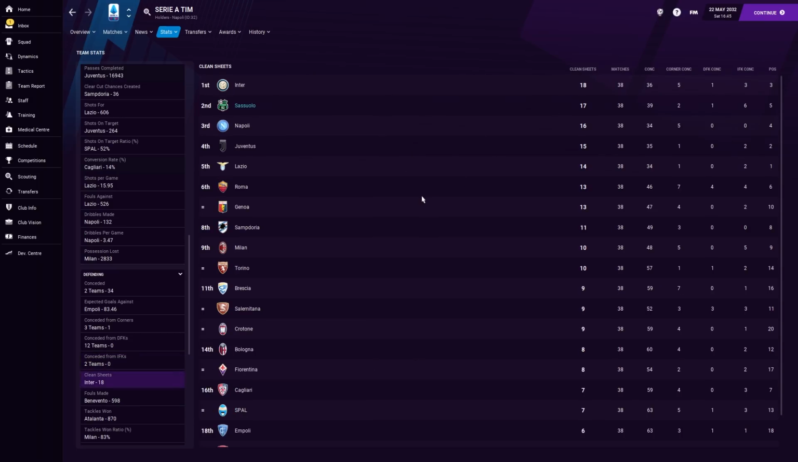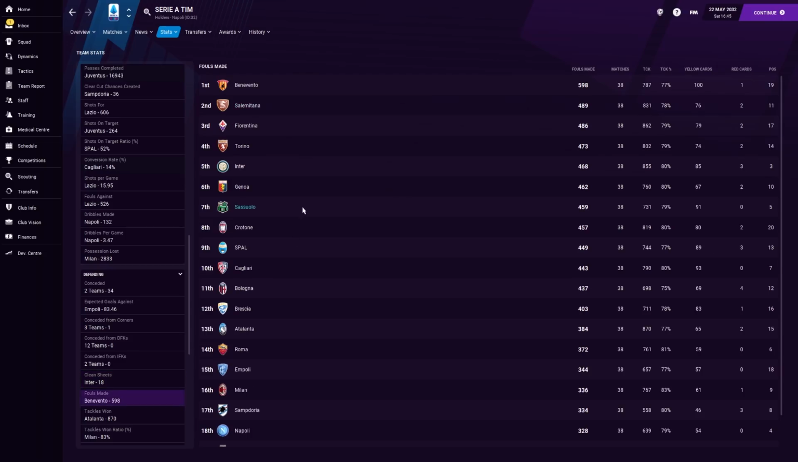Clean sheets, the 2nd most in the league. I didn't even notice that. Really impressive. We kept more clean sheets than Lazio, who won the league, and only one less than Inter as well. Fouls made. Despite that, we're not at the top of the fouling chart by even close. Like, Benevento conceded over, wow, that's insane, actually. They conceded like 100 more fouls than anybody else.